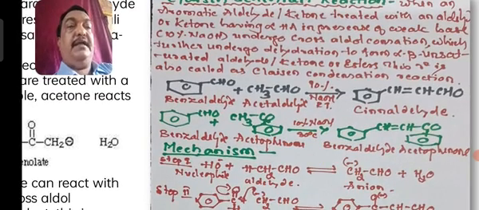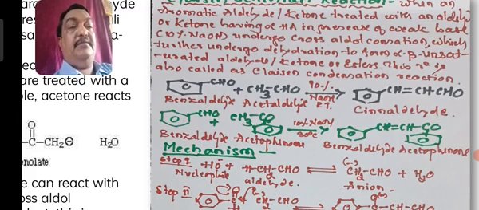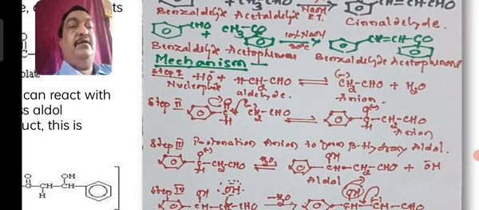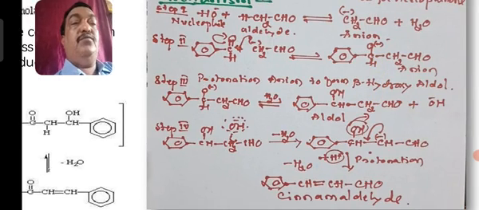Take benzaldehyde, treat it with acetaldehyde, and add about 10% strong NaOH solution at room temperature. There is a formation of an alpha beta unsaturated aromatic compound called cinnamaldehyde. The mechanism I have shown is very simple. The OH group attacks the aldehyde to form an anion, and that anion reacts with the benzaldehyde to form the anion of the aromatic compound, which undergoes protonation to form the aldol.